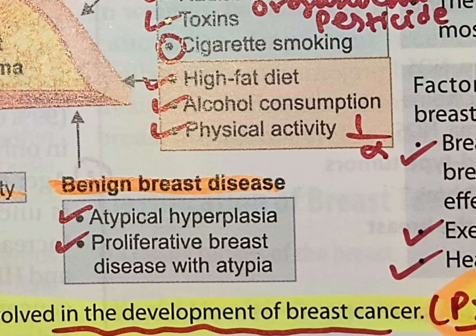Then benign breast disease. If previous breast biopsies showed atypical hyperplasia, proliferative breast disease with atypia, or lobular carcinoma in situ, they increase the risk. Atypical hyperplasia.